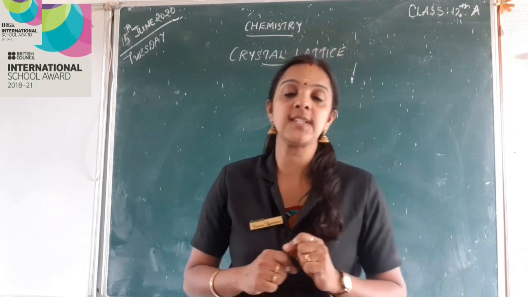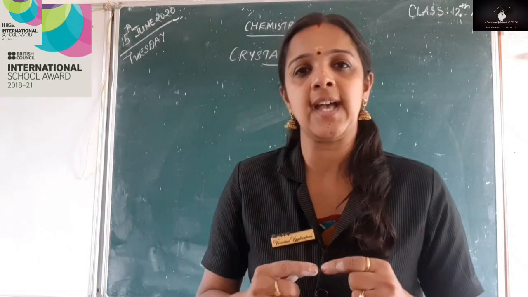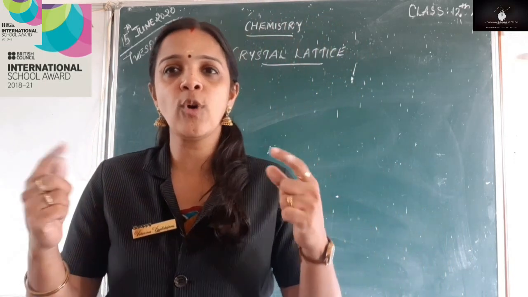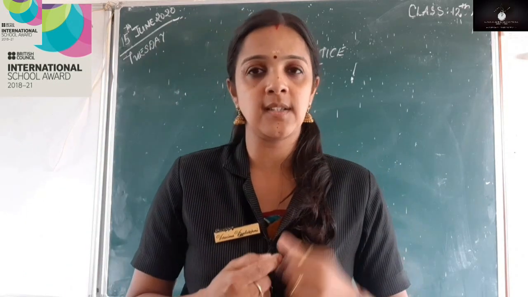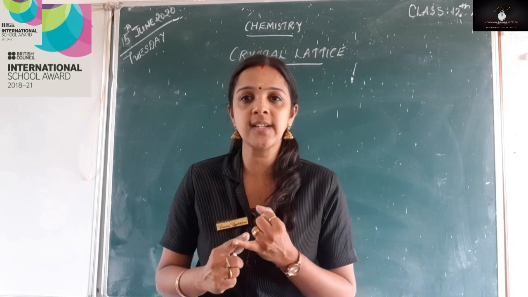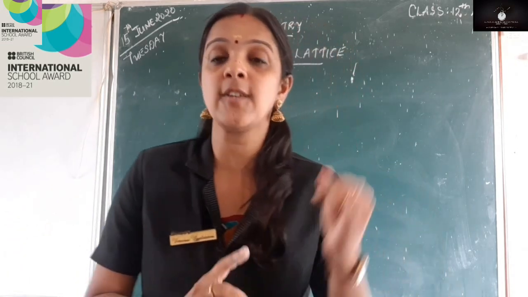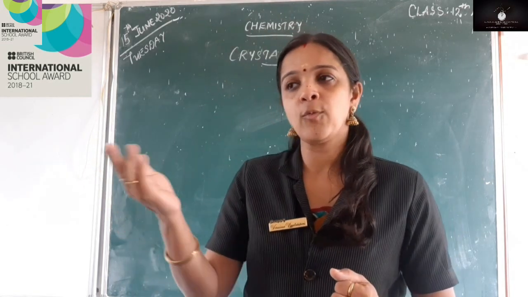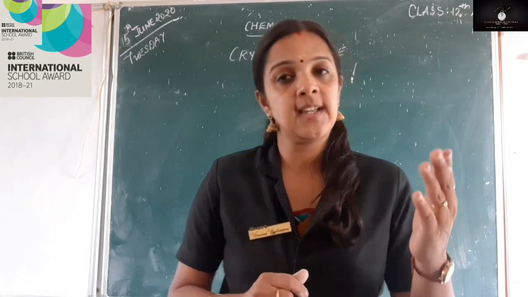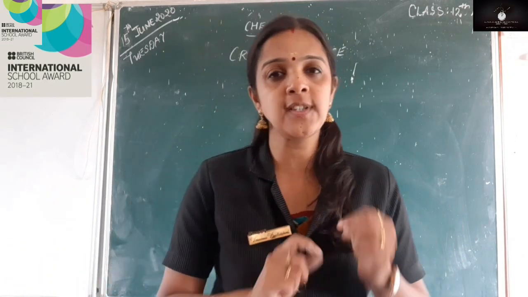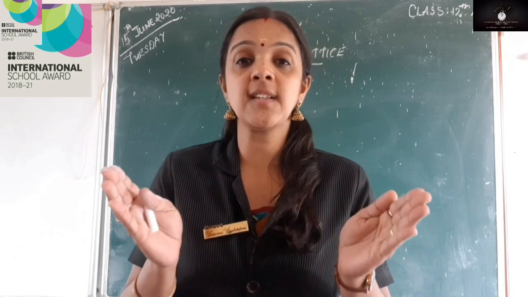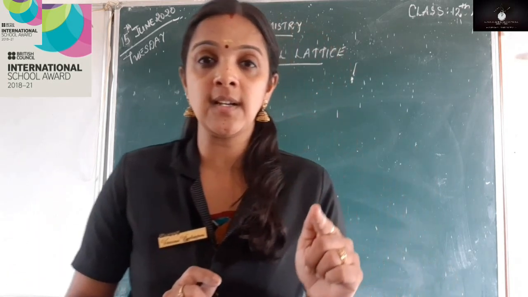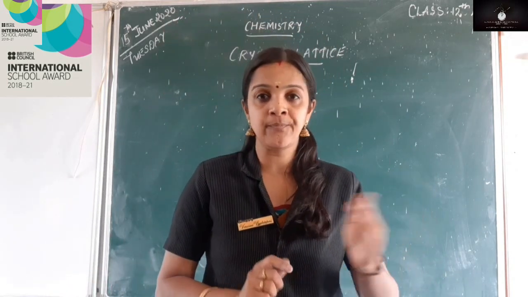But before getting into crystal lattice, we just have to do a small recap of what we have learned in the previous class. Yes, now I think you all are able to recollect what we learned. That is, we learned about solid state. We also learned about the characteristic features of solid and also the classification of solid, right? What are the two types of classification? Yes, they are crystalline solids and amorphous solids. Also, we studied some of the differences between crystalline and amorphous solid. Also, we learned the classification of crystalline solids.